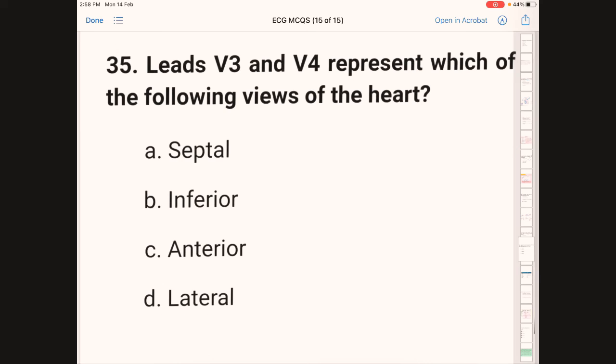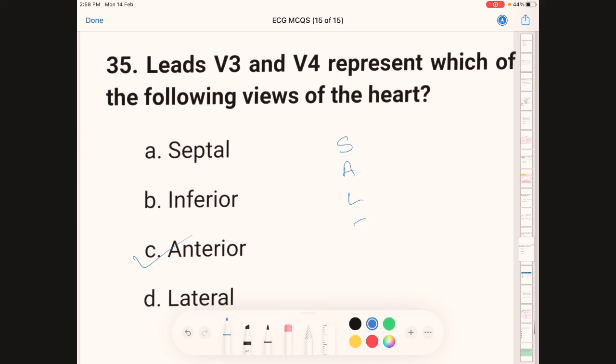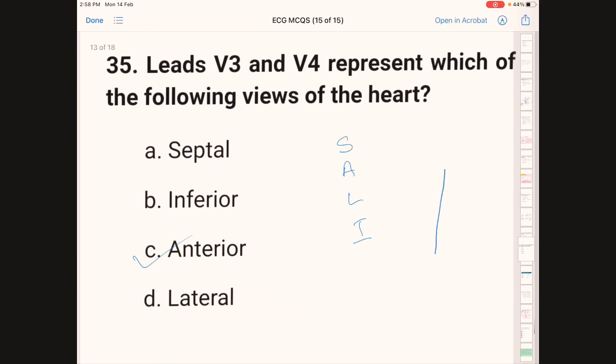Next question. Leads V3 and V4 represent which of the following views of the heart? Option A, septal; option B, inferior; option C, anterior; option D, lateral. The correct answer here is anterior. We will be discussing it in the next slides.